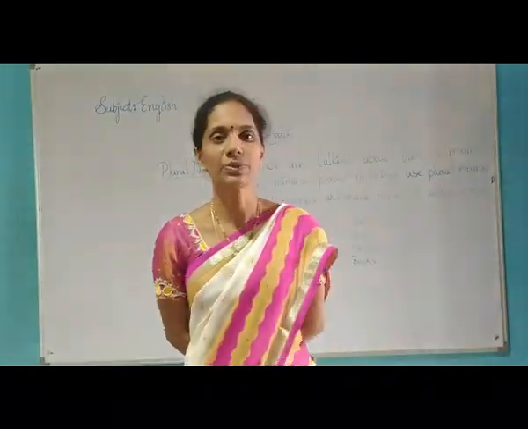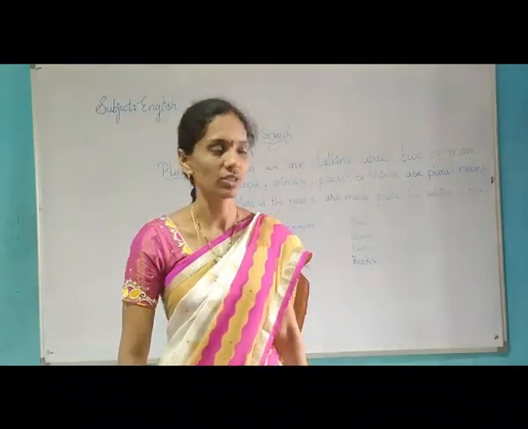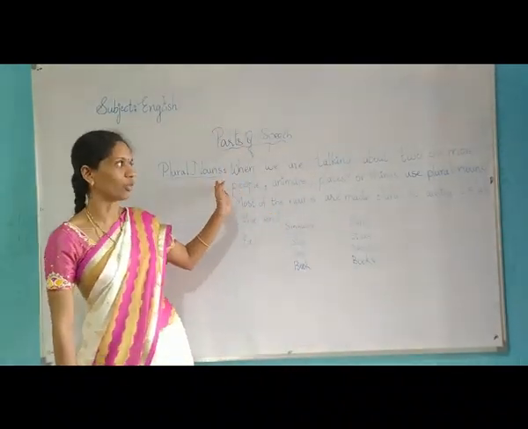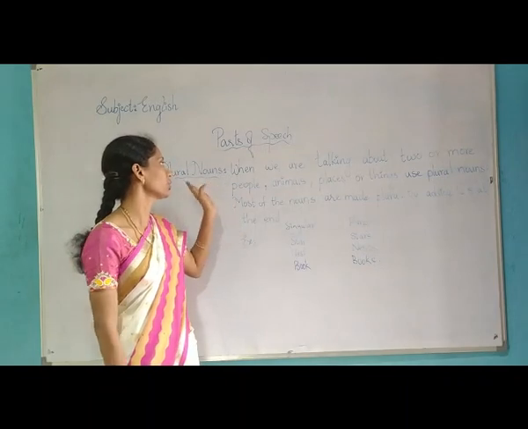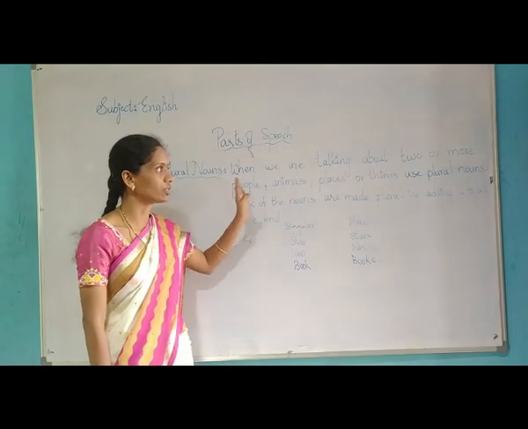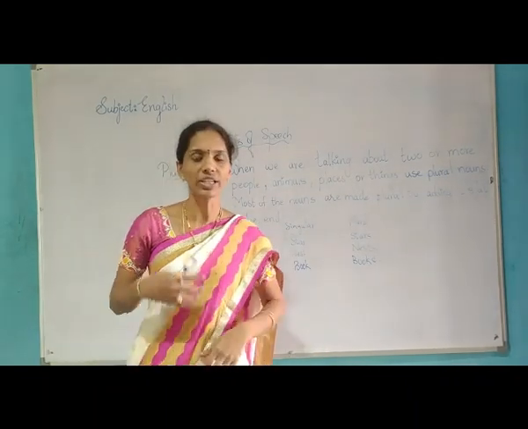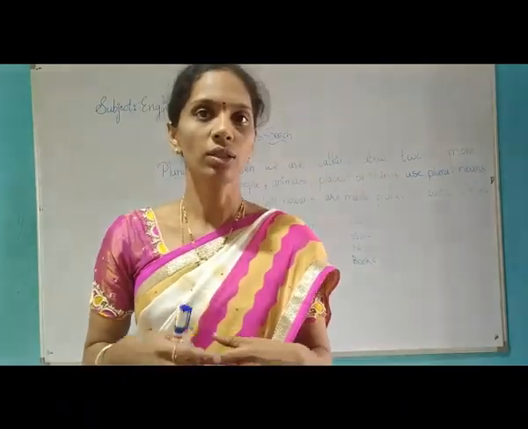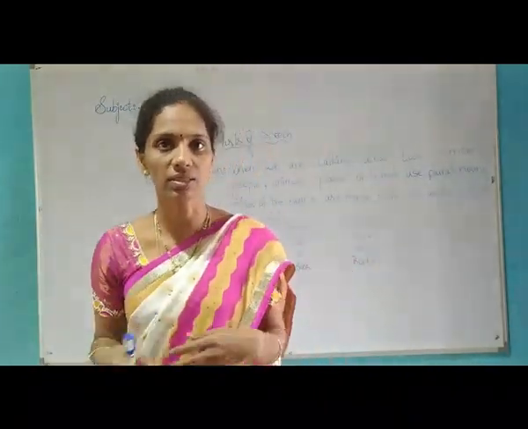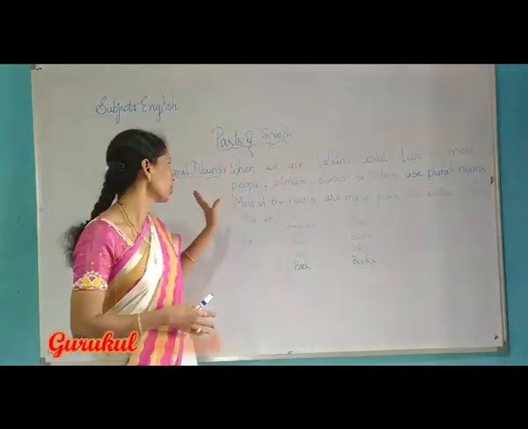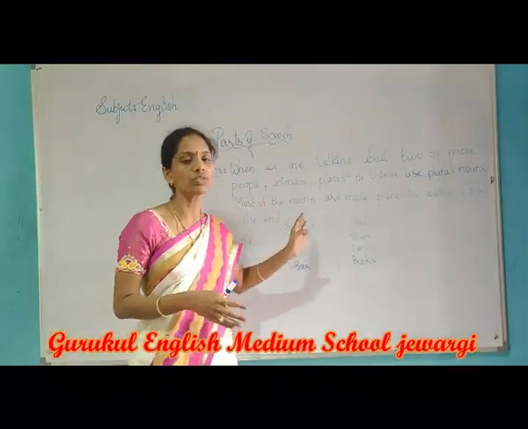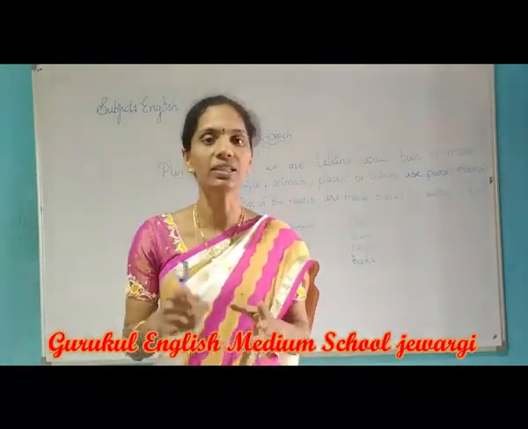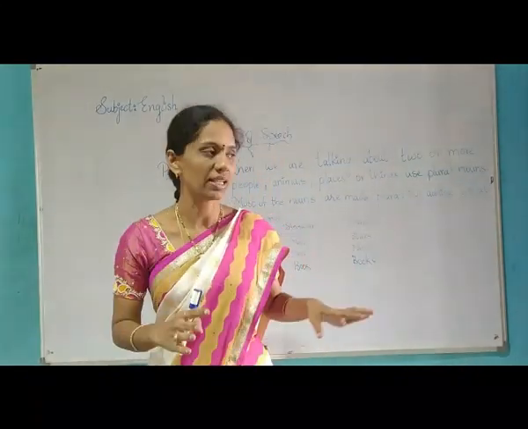So children, up to now we learned singular nouns. Coming now to plural nouns, let us know how and where to use them. When we are talking about two or more animals, places, things, we will be using plural nouns. And most of the plural nouns will have an ending with S.